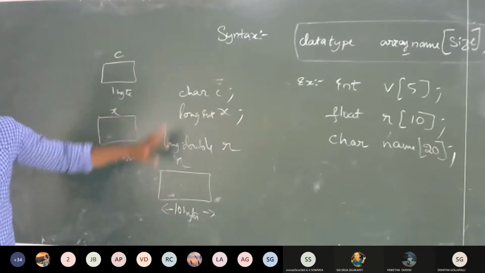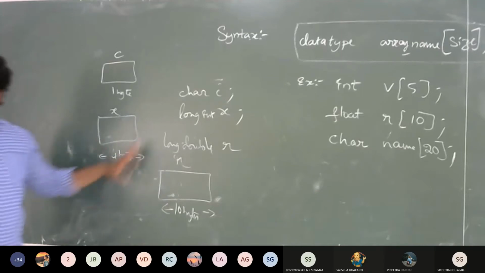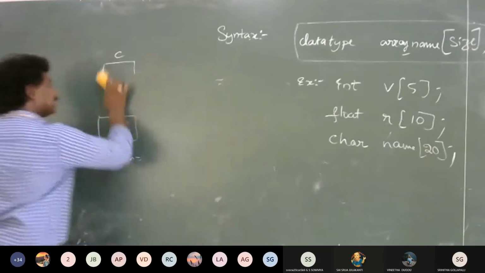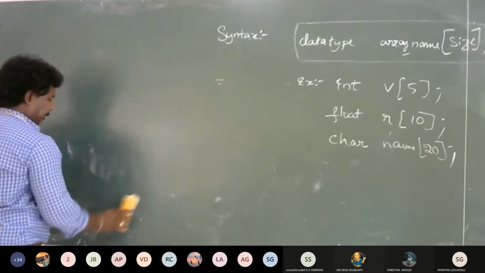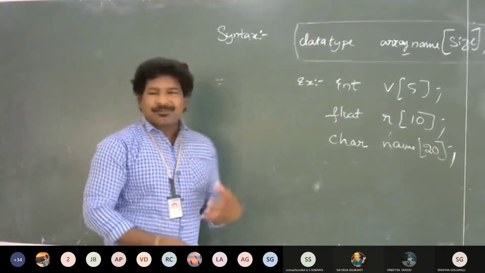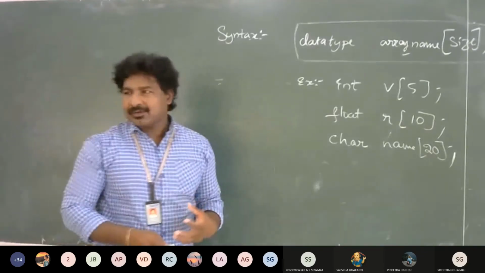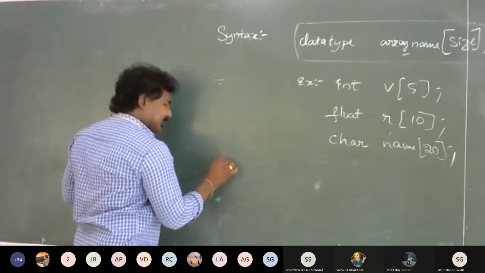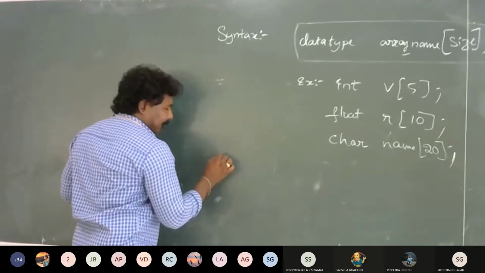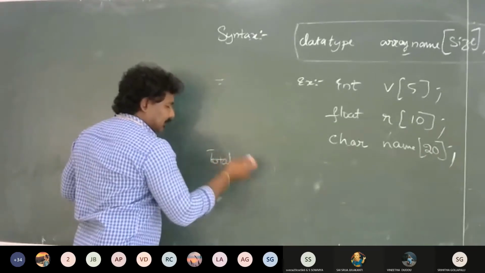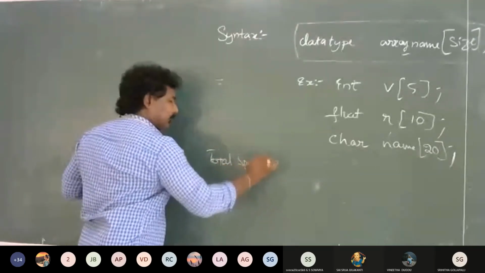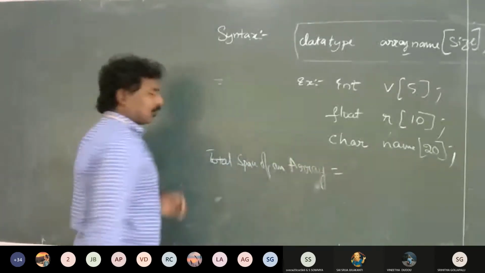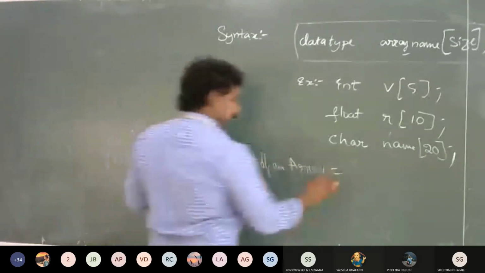With that knowledge, we can simply say this about normal variables. But coming to the array, how can I calculate the total size? If I want to find how much space is allocated for my array, I can calculate it with a formula. The formula is: total space of an array is equal to